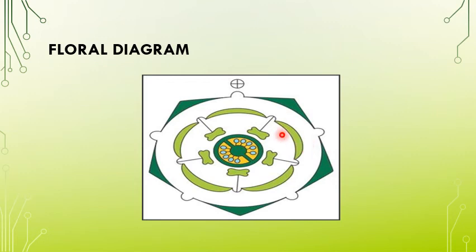Fine. So next is your androecium, 5. 1, 2, 3, 4 and 5, and they are attached to the corolla, that is epipetalous. So this arrangement is known as epipetalous. And this is your gynoecium, that is bicarpellary, 1 and 2.